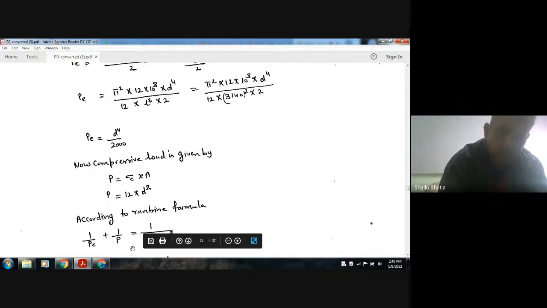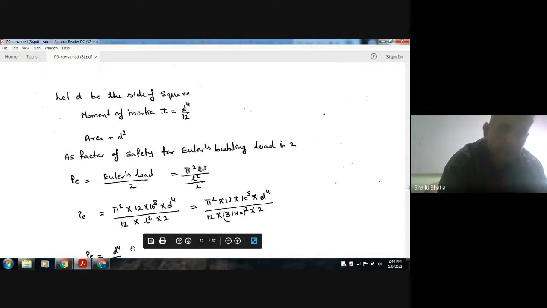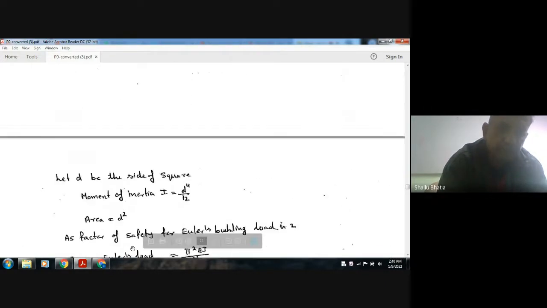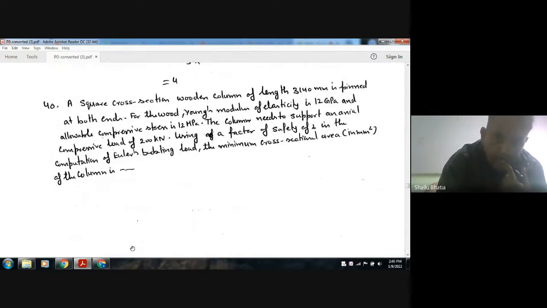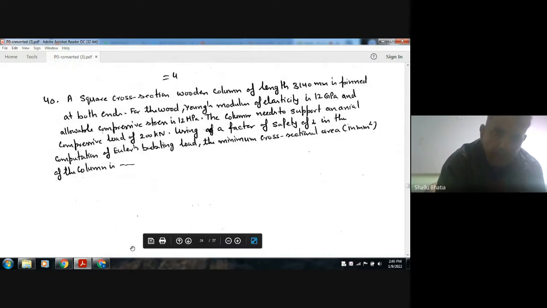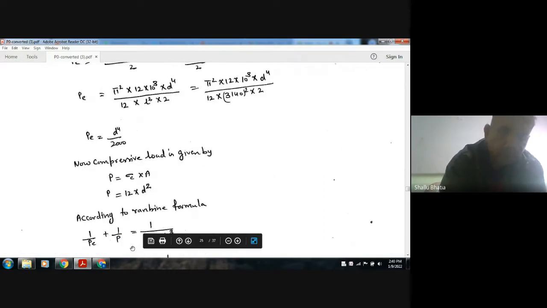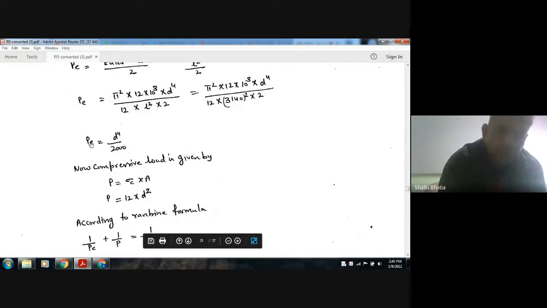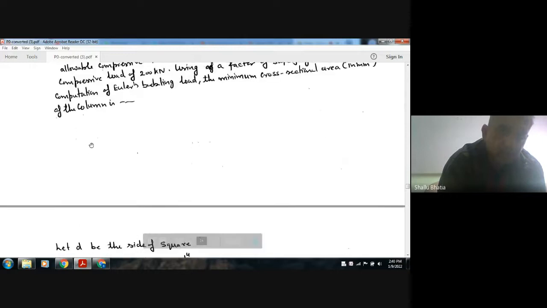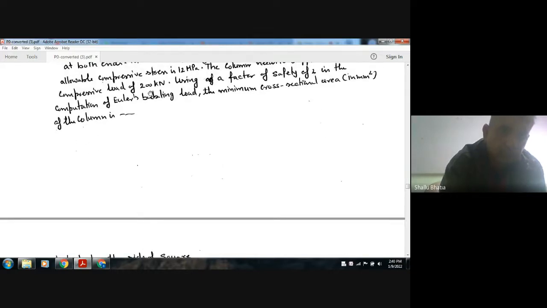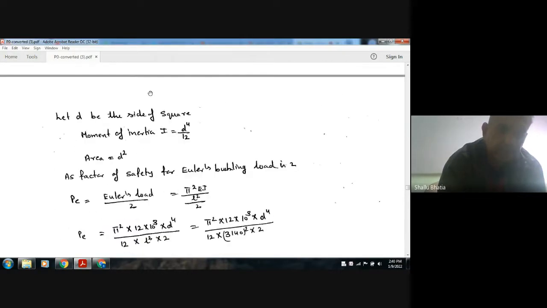We will find the inverse buckling load. We will put here PE as 200 into 1000, and we'll find out d. Okay, and from this we can also find out b, by putting 200 into 1000.